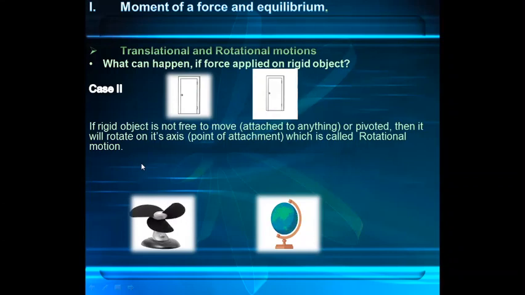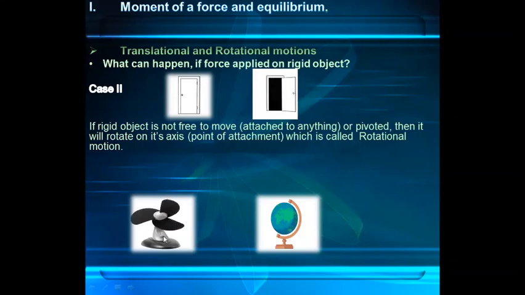As we can see in the example, the door is the best example. This door is attached at this point, so this is the point of attachment of this door or pivot point. So when we apply force on this door, it rotates on its axis.